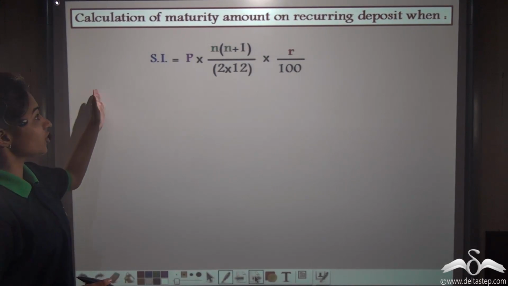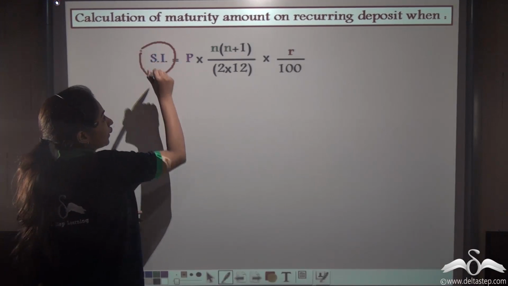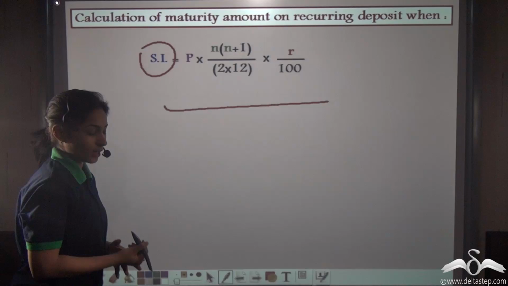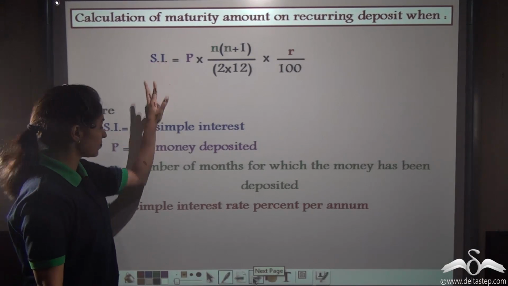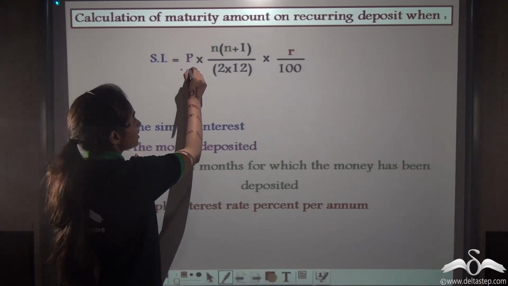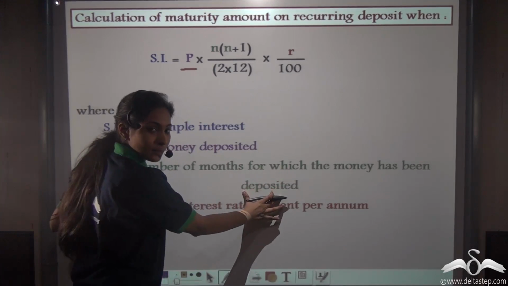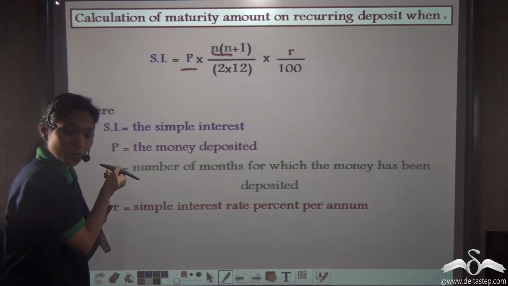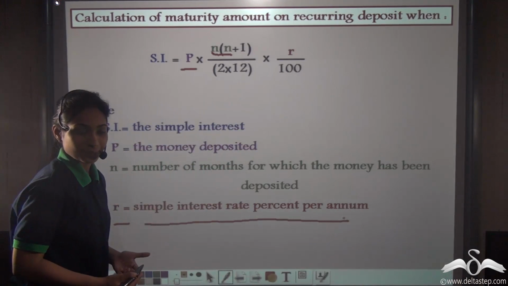So calculation of maturity amount on recurring deposit when simple interest can be calculated by this formula, where SI is the simple interest, P is the money deposited per month, N is the number of months for which the money has been deposited. In our case, it was 12. And R is the simple interest rate % per annum.